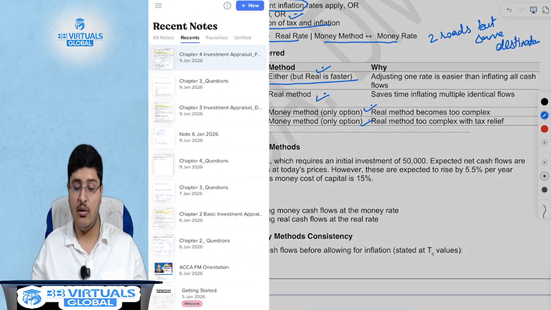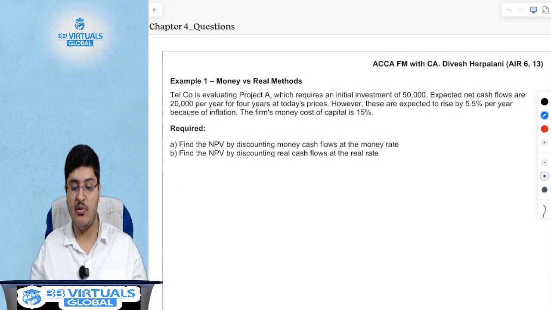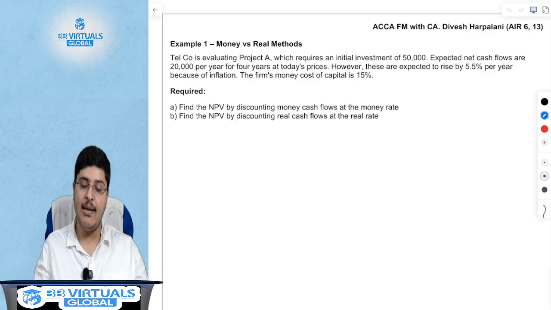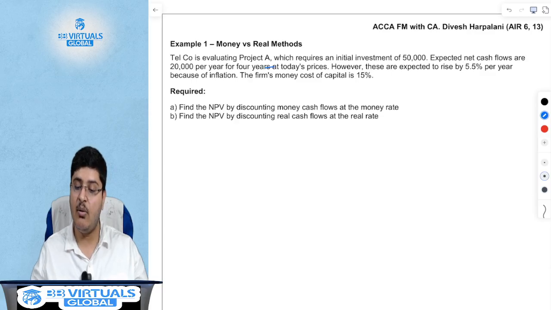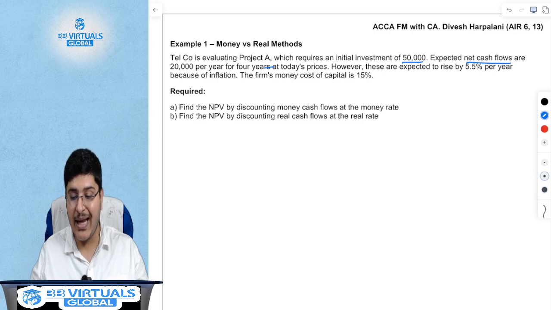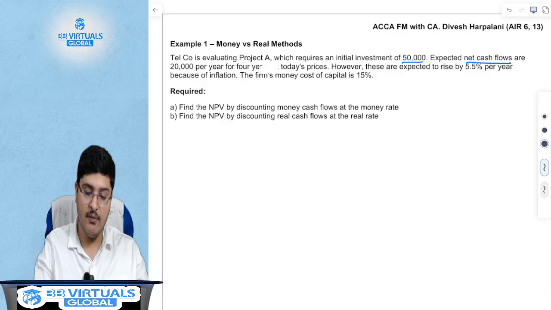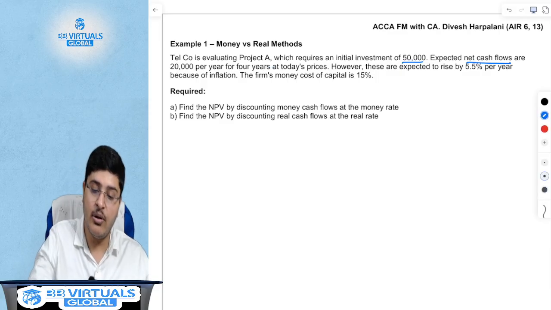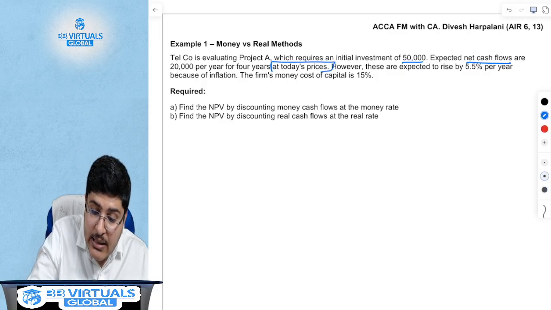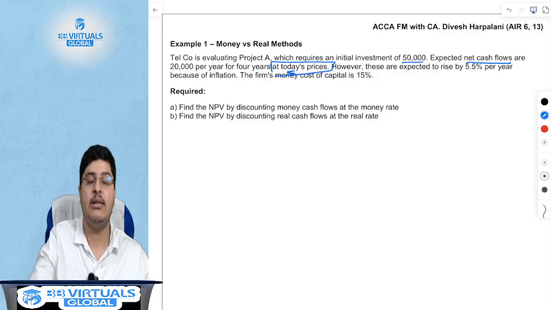Now let us just solve the first example so that you can understand this better. Telco is evaluating project A, which requires an initial investment of 50,000. Expected net cash flows are 20,000 per year for 4 years at today's prices. What does this mean?